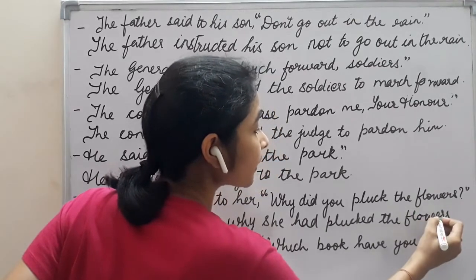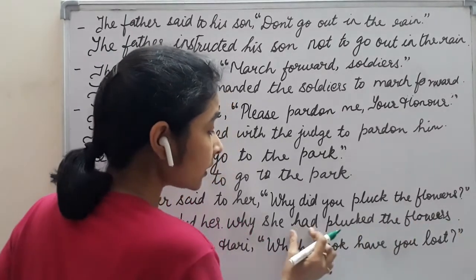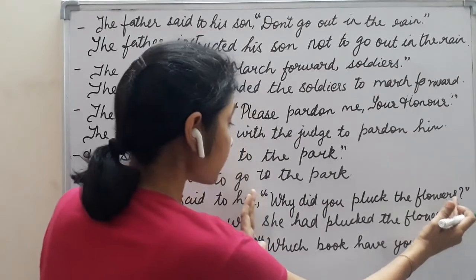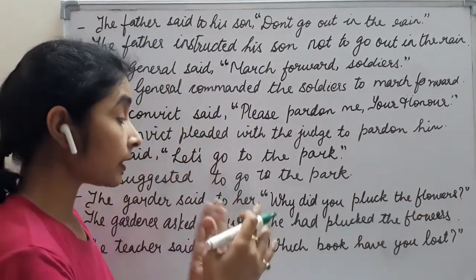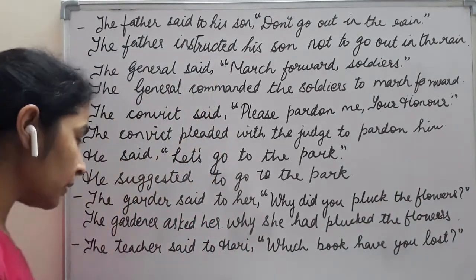Since she had plucked the flowers is in the assertive, declarative mood, that is why we do not put the question mark here.